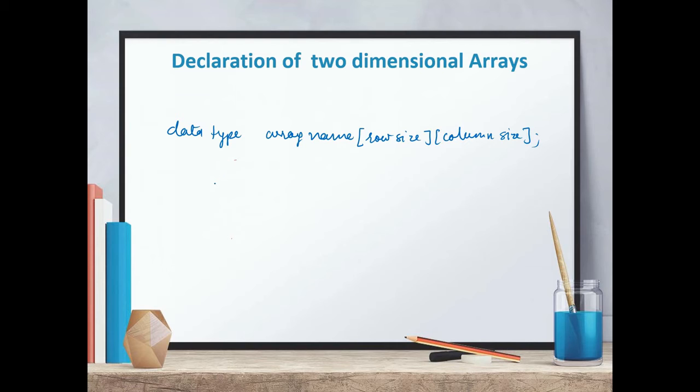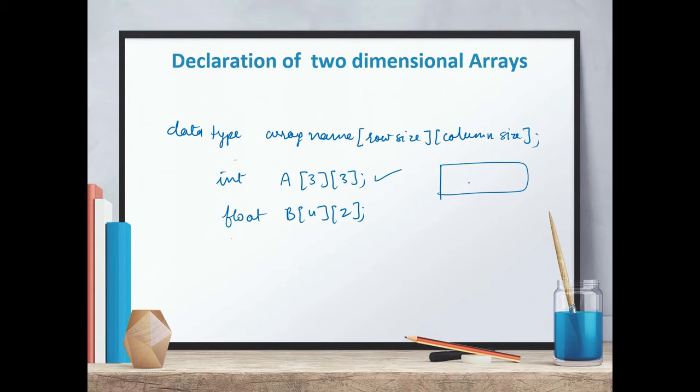I'm taking an example also. Suppose int a[3][3] like this, float b[4][2] like this. So this array A will have 3 rows and 3 columns.